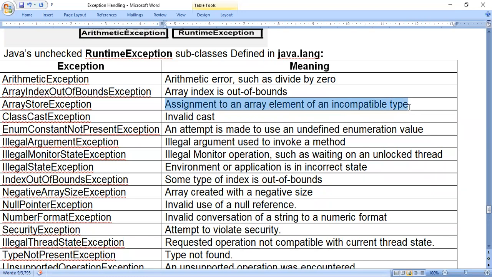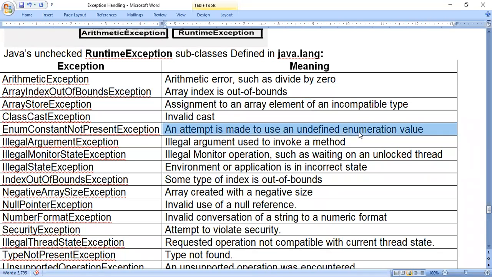Incompatible type means the definition of an array says a collection of elements with the same name and same type. If you are storing a floating point value in an integer array, or an integer value in a floating point array, then you will get this type of exception. ClassCastException: invalid cast. Cast means type casting, converting from one data type to another. EnumConstantNotPresentException: an attempt is made to use an undefined enumeration type.